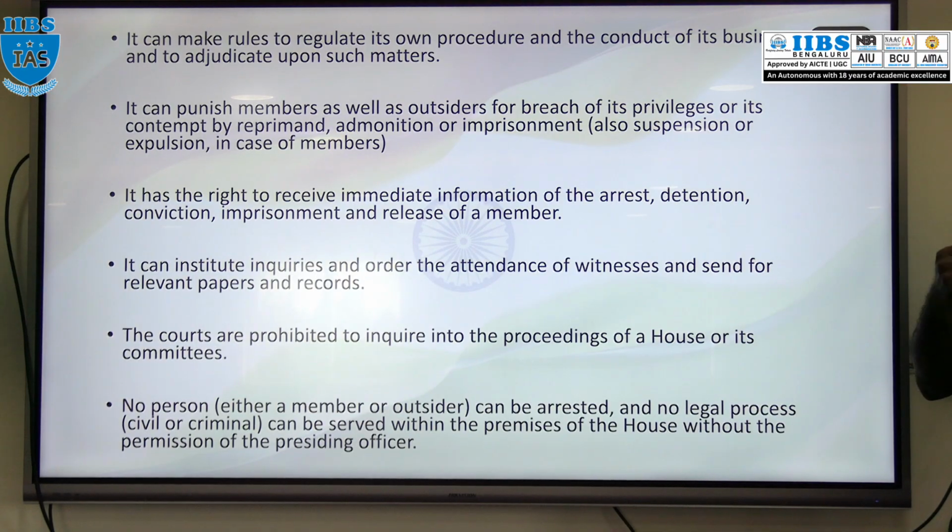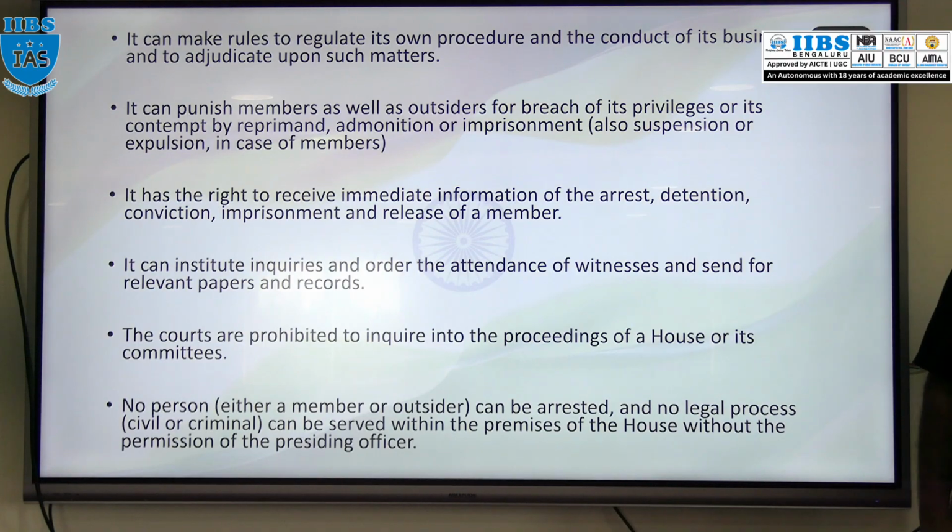So many times we have heard in the news that this MLA was suspended, this MP was suspended. The house has that power; the presiding officer has the power to suspend. Outsiders and strangers also can be punished, and members too can be punished if they breach the privileges.